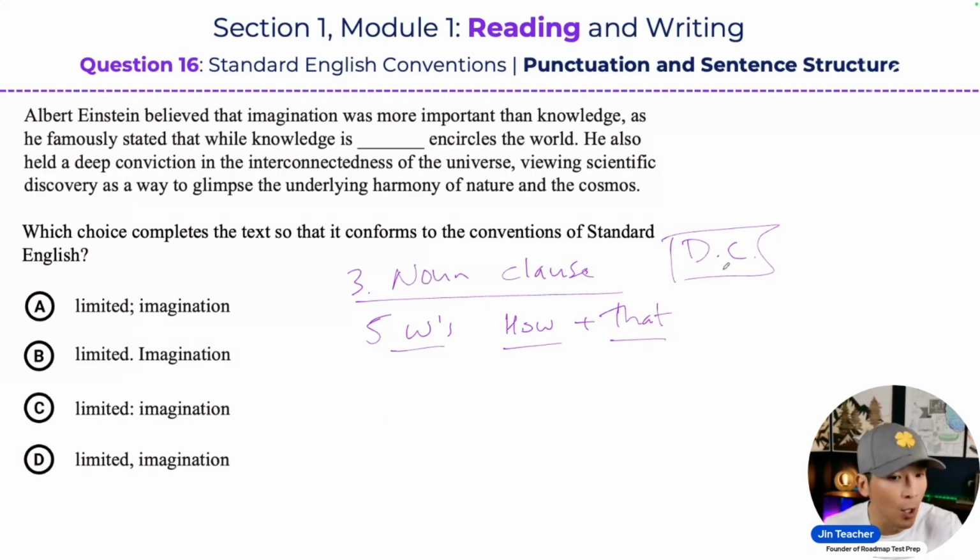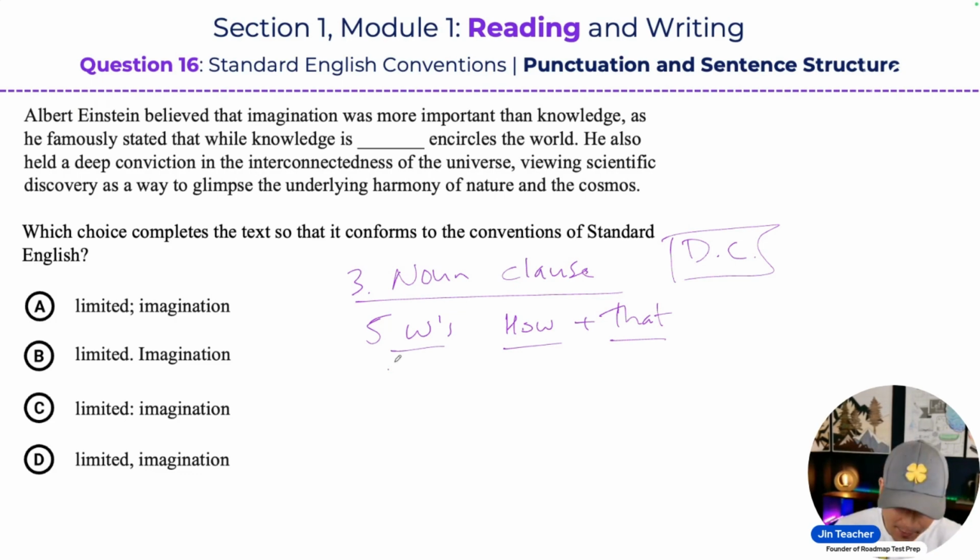Which a lot of students don't know, because the most common sentence structure errors that students are taught are run-on sentences and fragments. But there's a third category, which I'll teach you guys a little bit later. But one of the things that they test you on in that third category of errors is going to be incorrectly formed dependent clauses, okay? But anyways, this type of dependent clause is created by these 5 W's. What are the 5 W's? You guys have learned in writing, right? The 5 W's. We have like who, what, where, when, why, right? And then we also have the how, and then we have the that, okay?